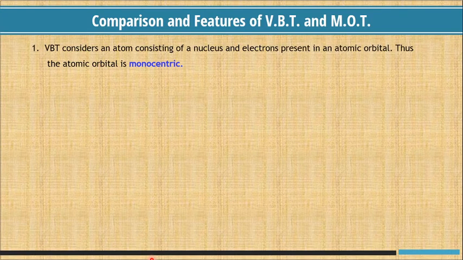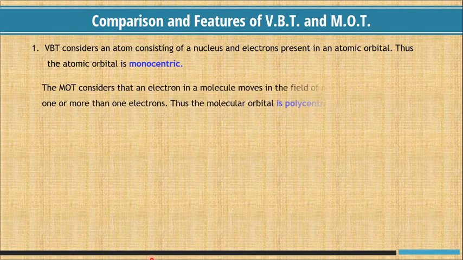Comparison and features of valence bond theory and molecular orbital theory. Valence bond theory considers an atom consisting of a nucleus and the electrons present in an atomic orbital. Thus, atomic orbital is monocentric. The molecular orbital theory considers that an electron in a molecule moves in the field of more than one nucleus and one or more than one electrons. Thus, molecular orbital is polycentric.